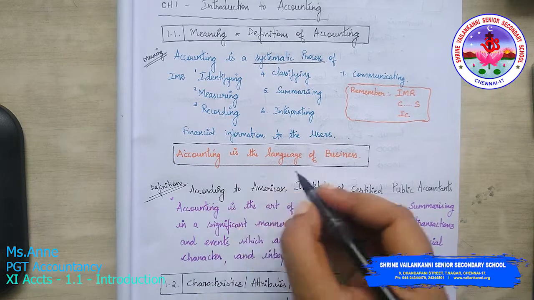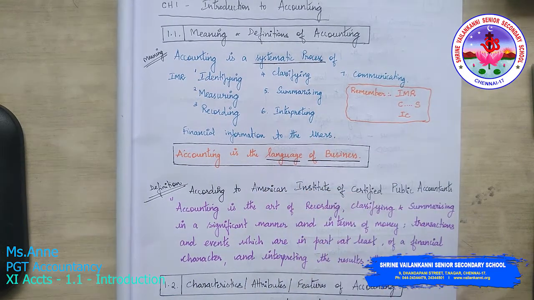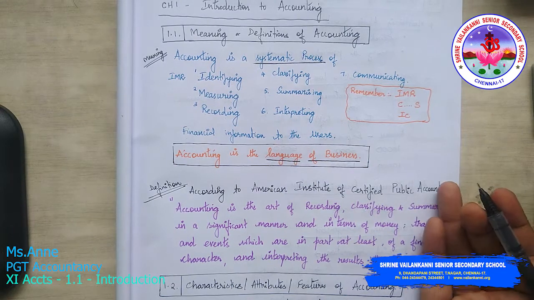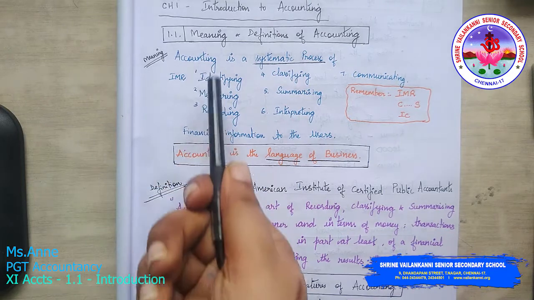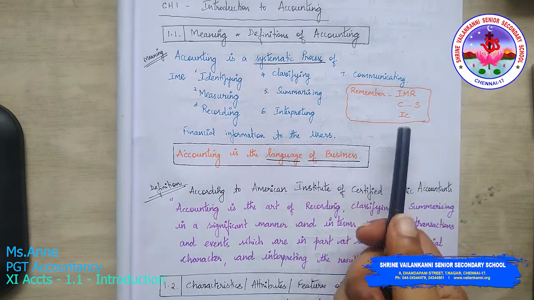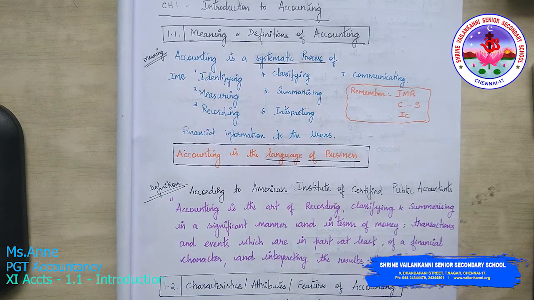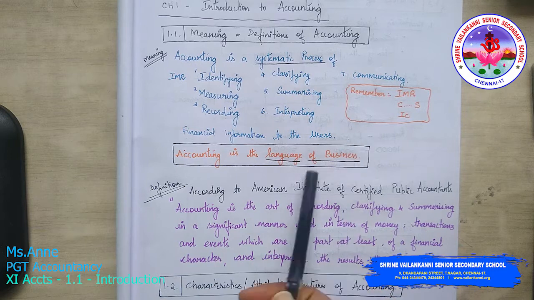Here, accounting is the language of business. Now what is this language? This is the English language. That's why you and I can understand this. For computers it is a computing language, machine language. Only machines will understand, not us. We have to separately learn a course for that. But accounting is the language of business.